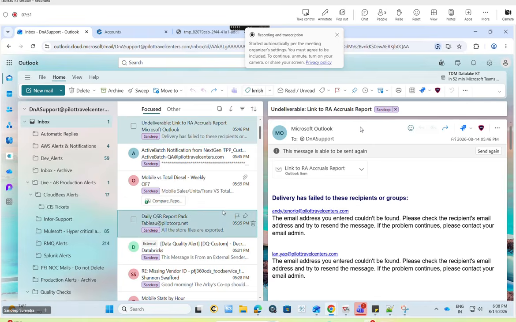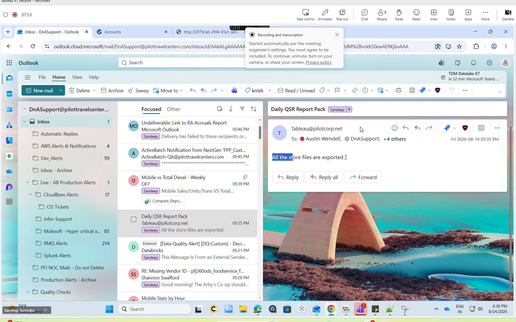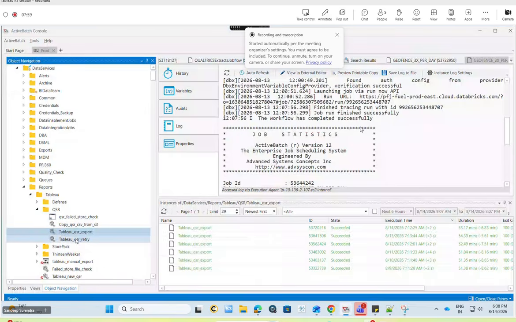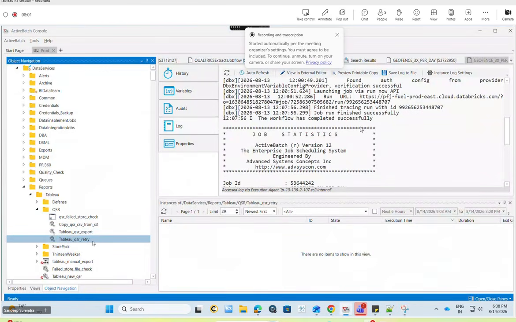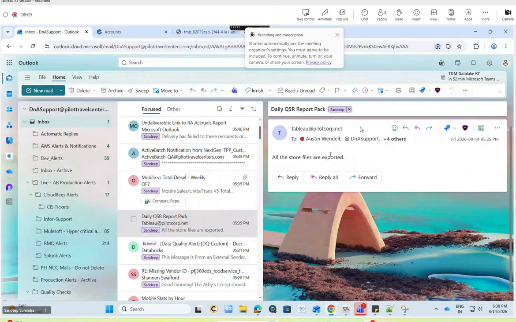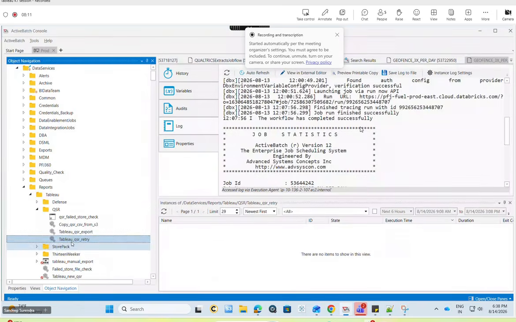Here, all the stores have been exported. In the same way, we'll get notified when another store has failed. We have already automated this retry job, so it automatically triggers. But if it doesn't trigger, as soon as we get the mail we need to go and check and trigger this retry job. The retry job automatically picks up the stores that already failed and sends to those alone again.